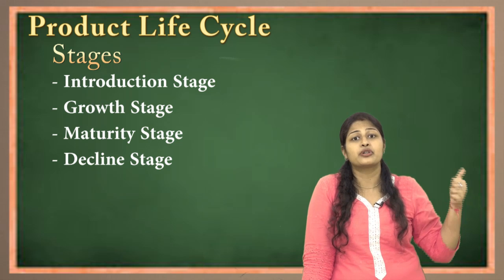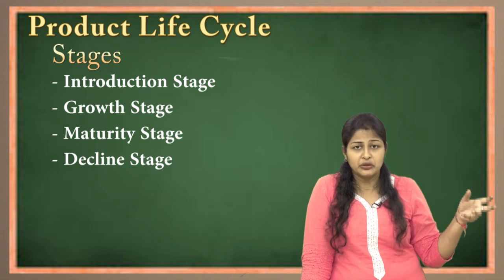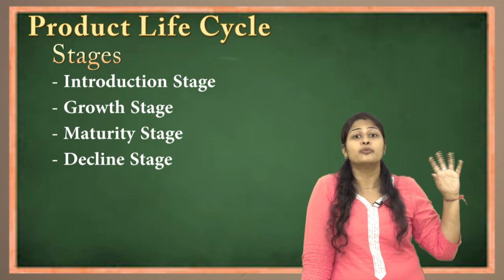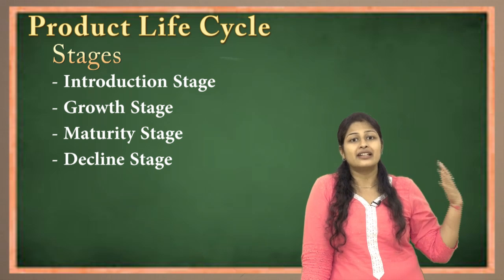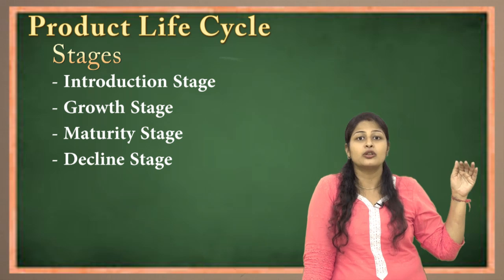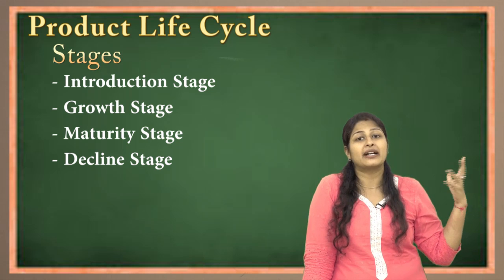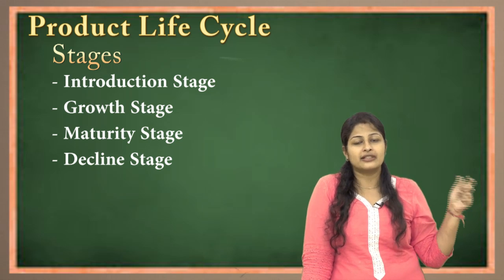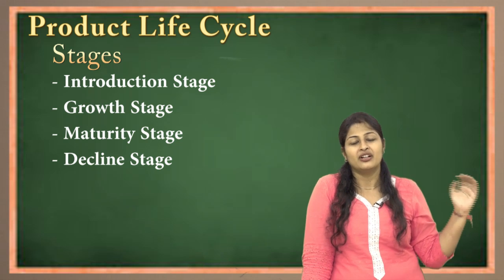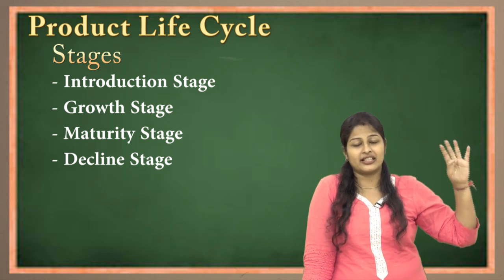In what terms? They have to come up with innovation, they need to get some new product in the pipeline, or they have to modify the existing product so that they can stay at that stage continuously for a longer period of time. Why? Because they can earn maximum profit. If they are unable to do that, then again definitely the product has a life. Okay, it goes on to the decline stage, that is the fourth stage.